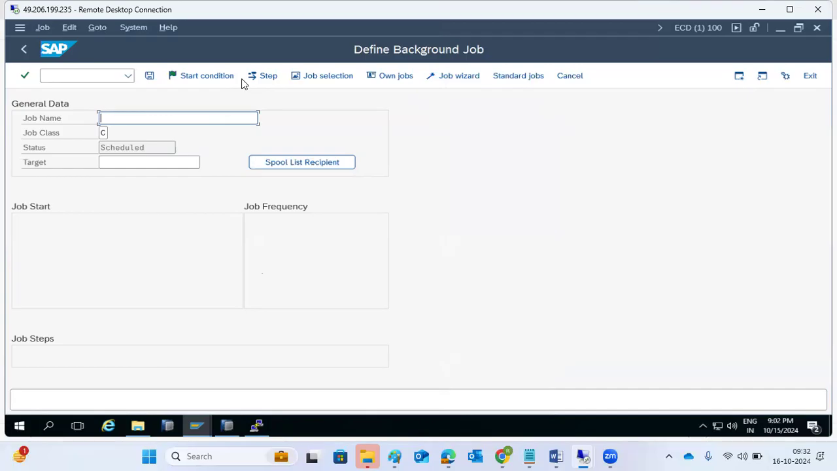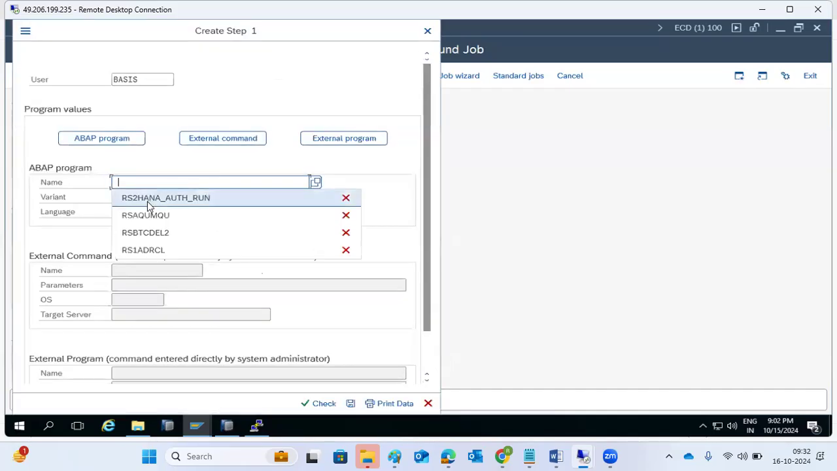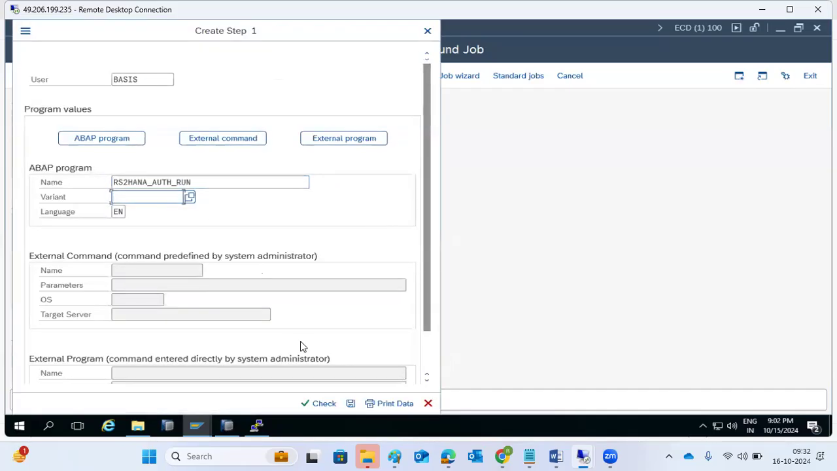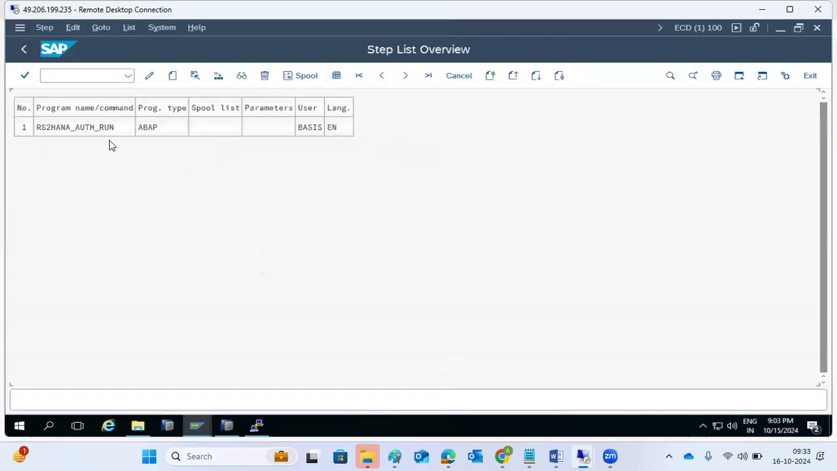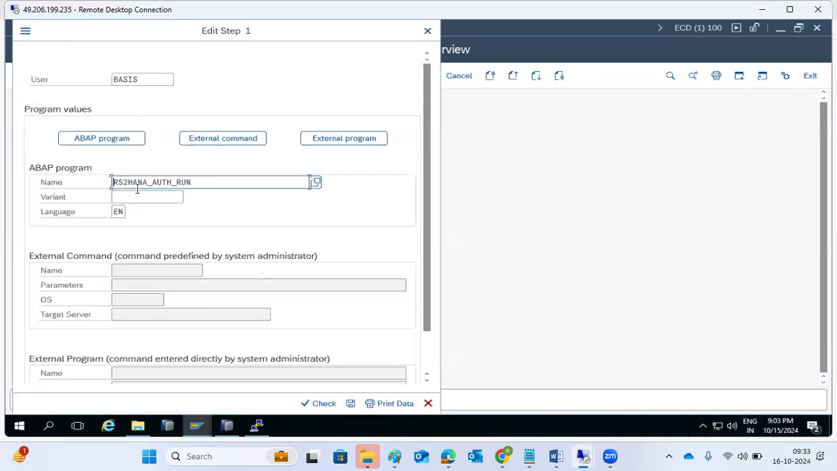Some customers will say, suppose this is the upload payments related job, just create it. The job name is upload payments, and they will provide the program name and everything. That's fine. When you're creating the job, you define the job name and the program name here. This is a variant. Normally, the variant will control the program execution sometimes. This is optional. Variant is the runtime input.